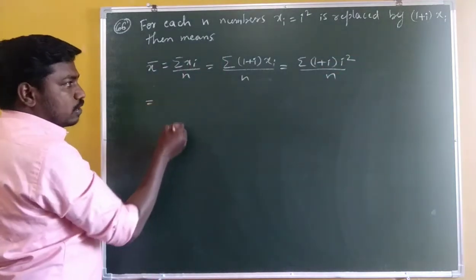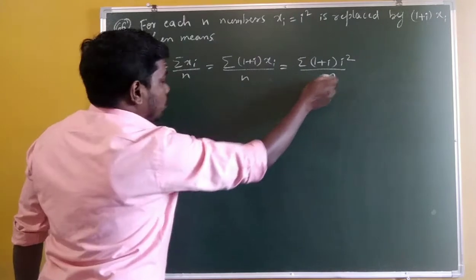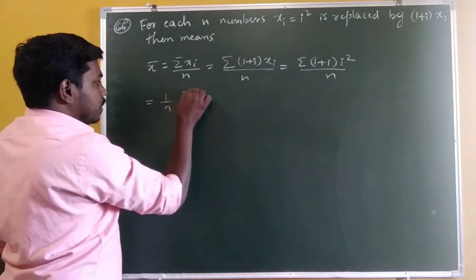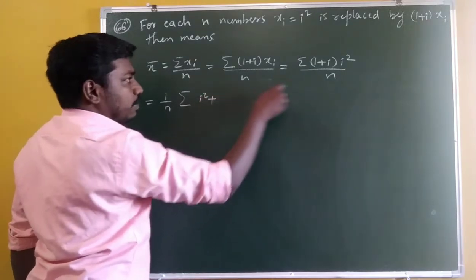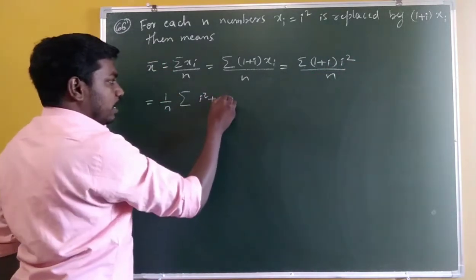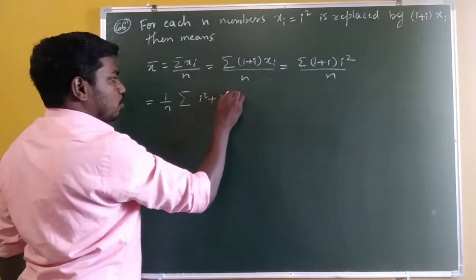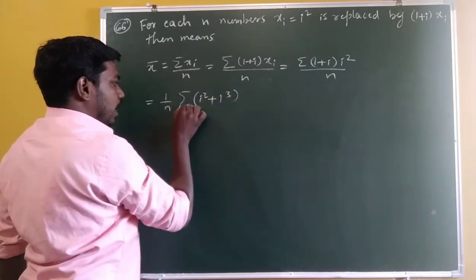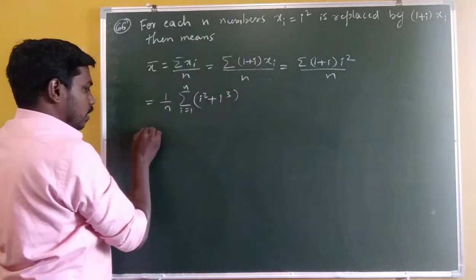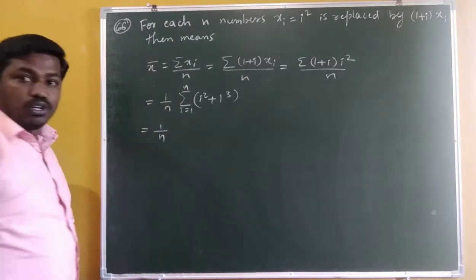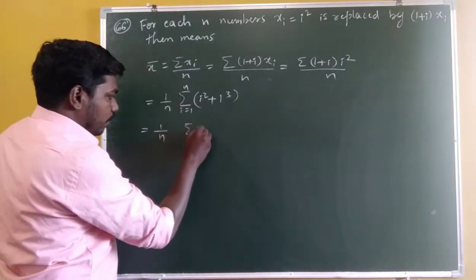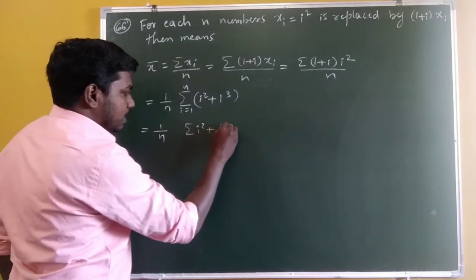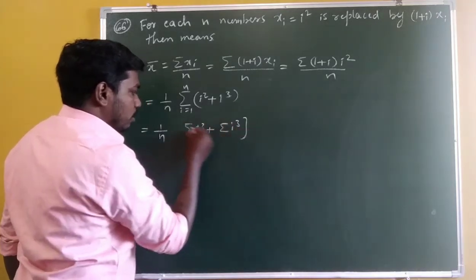So 1 over n into summation of 1 into i squared plus i into i squared, so i cubed, where i is equal to 1 to n. So 1 over n. Now the summation of i squared plus summation of i cubed.